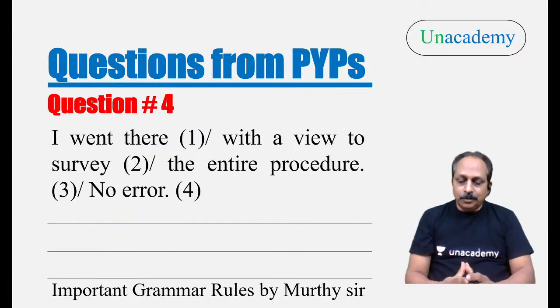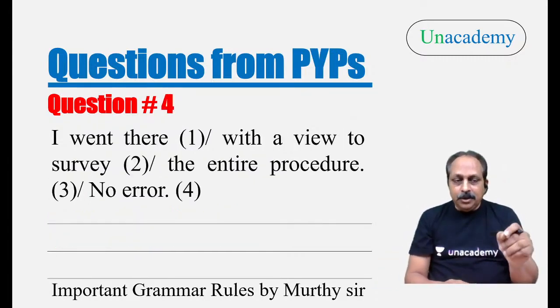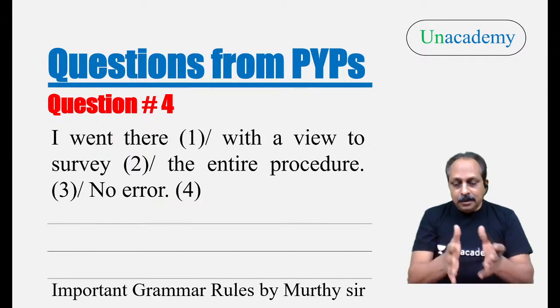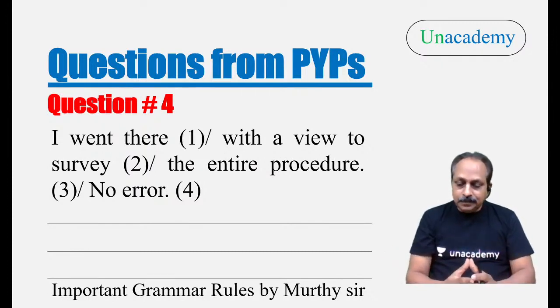Question number 4. And make a note how many you're getting right, how many you're not getting right. At the fag end of the session, you can tell the score. Then we understand your standards. Based on that, I can provide more information. I can do it in the right way. Question number 4, where is the error?